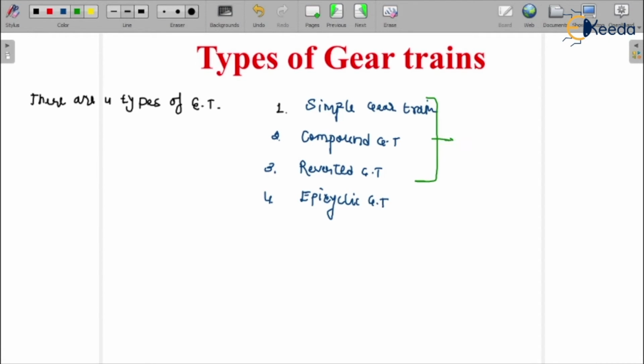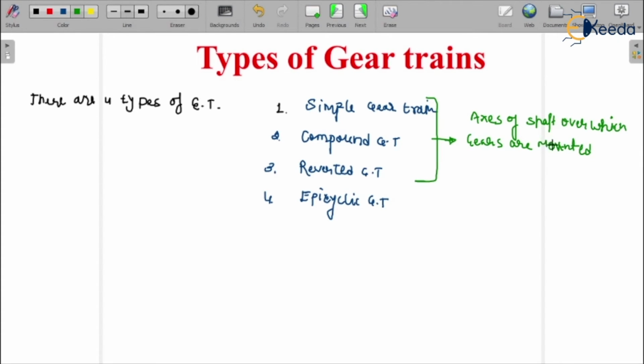That means both axes of the shafts over which the gears are mounted are fixed relative to each other.